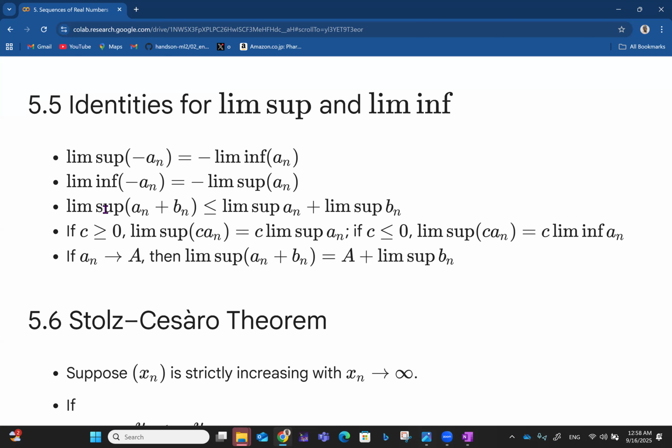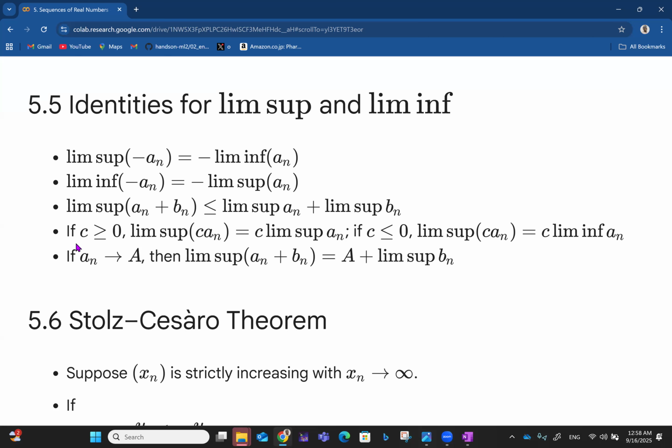So the limit supremum of an plus bn is less than or equal to the limit supremum of an plus the limit supremum of bn. So that's more like the limit of the sup of a sum of sequences is less than or equal to the sum of the limits of each of the supremums of the two different sequences.